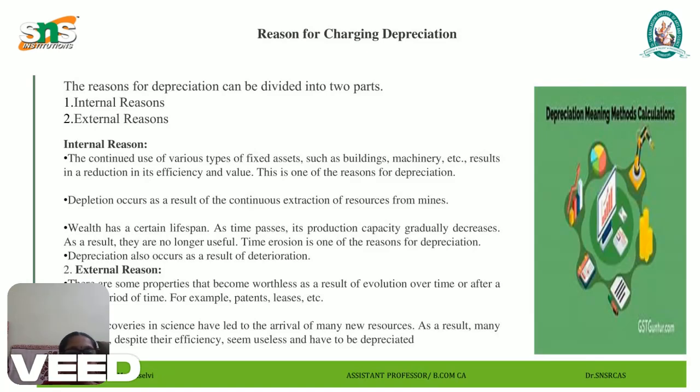Next, the reasons for charging depreciation. There are two main reasons: one is internal reason and the other is external reason. The internal reason is the continuous use of various types of fixed assets, such as buildings and machinery. This results in a reduction in their efficiency and value. This is the main reason for calculating depreciation. Second, the external reason is that some properties become worthless as a result of the passage of time or after the time period expires, for example patents, leases, etc. This is the other main reason we charge depreciation.